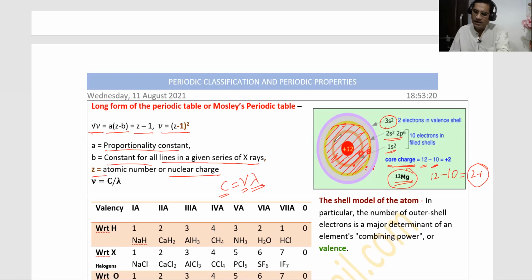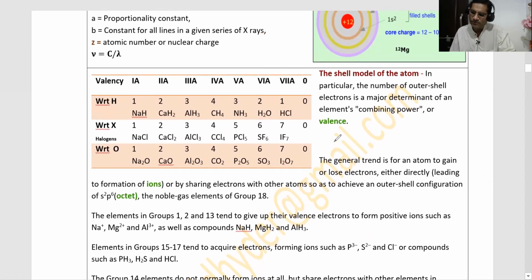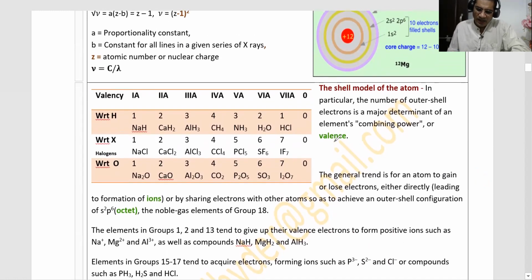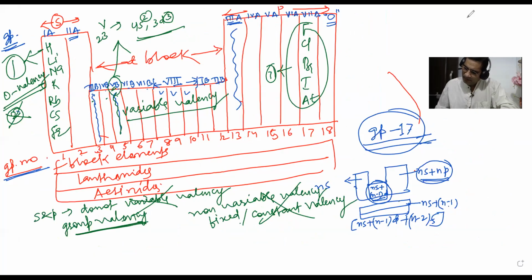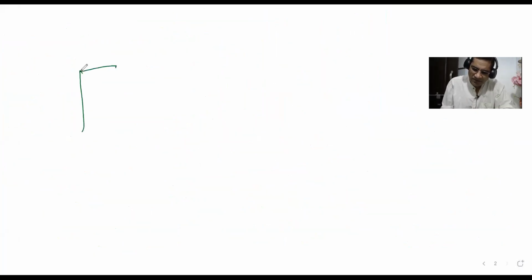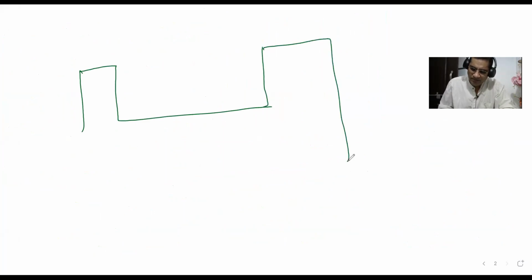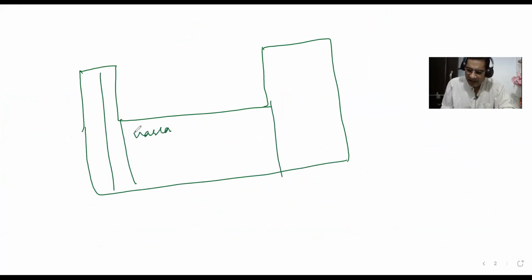Now see, as I already explained you all this, what about this one? Variable valency.